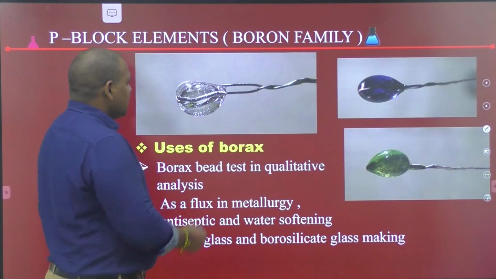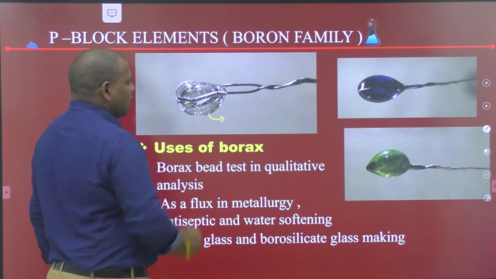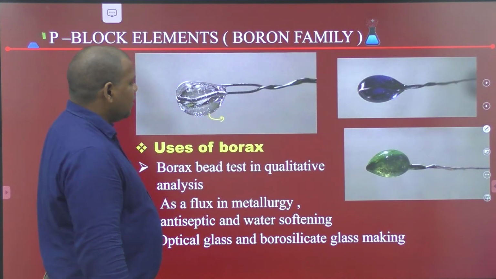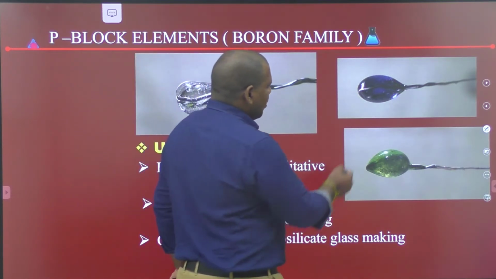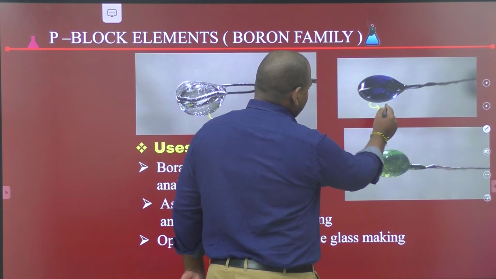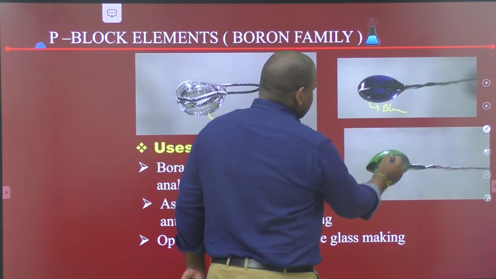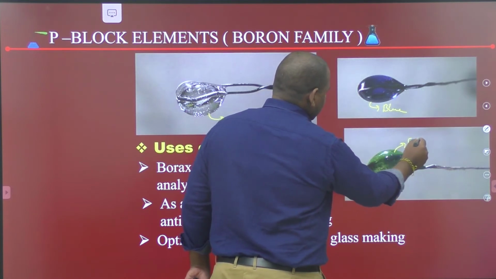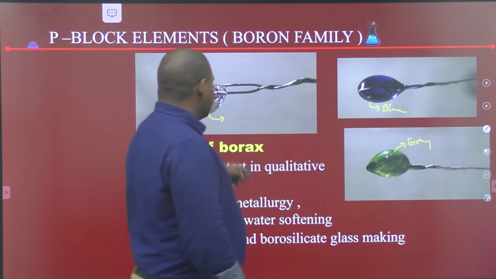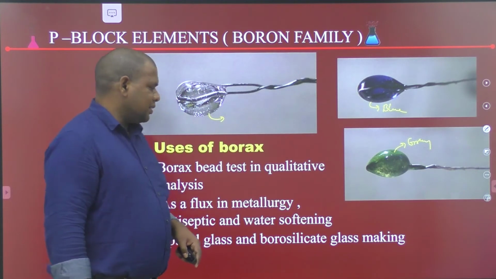Next, look at the picture of some borax color beads. It is a colorless borax bead. It is a blue color borax bead. It is a green color borax bead. It is a colorless borax bead.